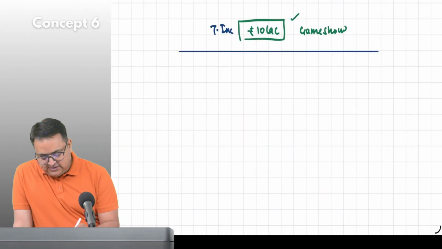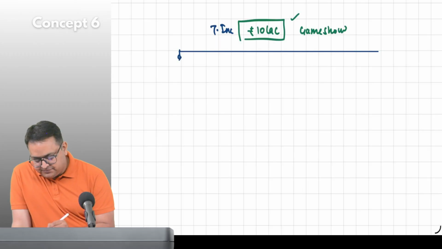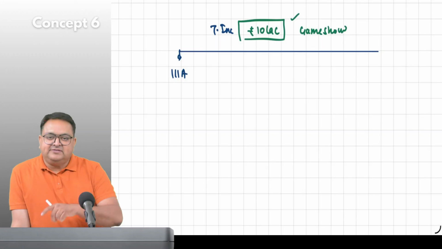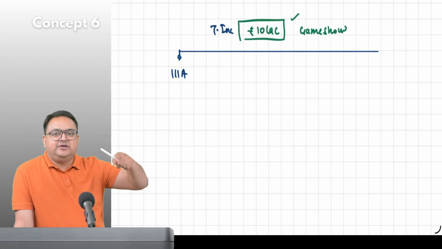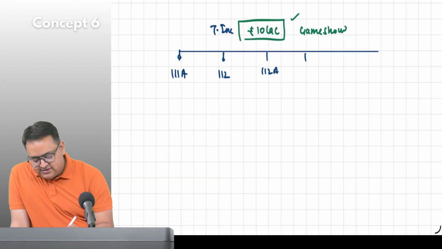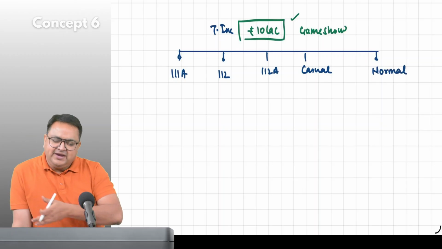Now, guys, whenever you get the total income, what will you do? Don't write it, but first is what? Triple one A. Always in this sequence. Next time I will tell you why I am following this sequence. Triple one A, 112, 112A, casual, and normal. You will get the answer like this.